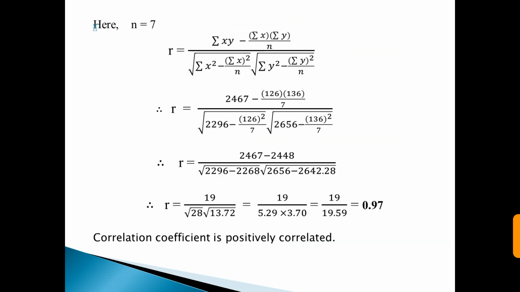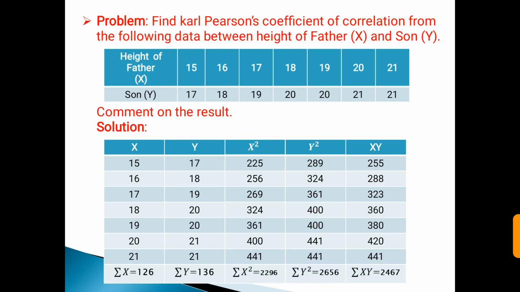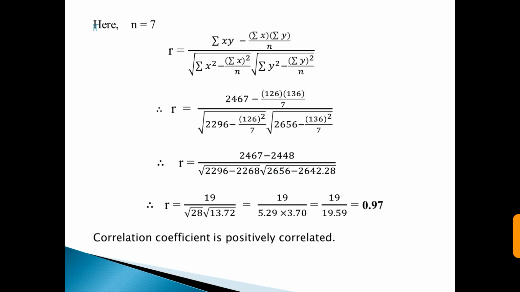Next, here we consider n is equal to 7 because the total number of given readings is 7. And we know that the correlation coefficient r is equal to summation of xy minus summation of x into summation of y upon n, whole divided by root of summation of x square minus (summation of x)² upon n, into root of summation of y square minus (summation of y)² upon n.